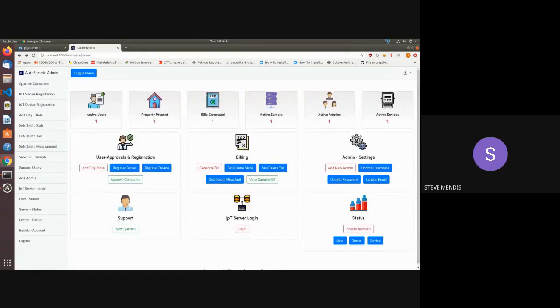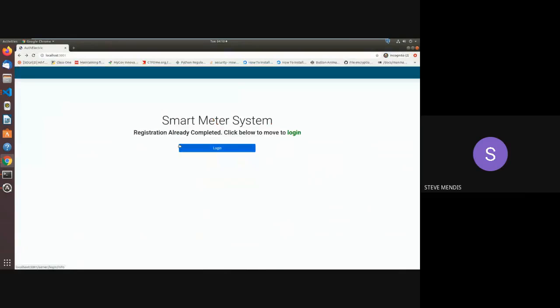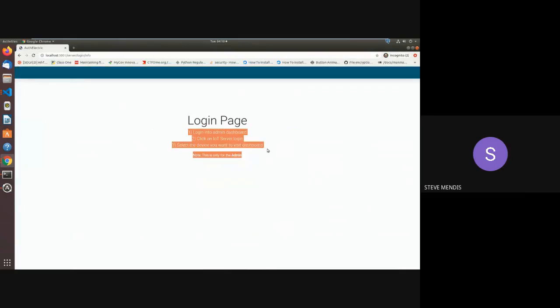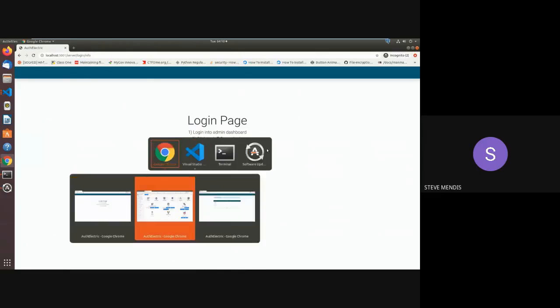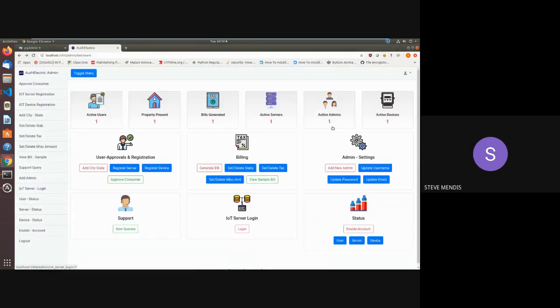IoT server login is something else. For our IoT servers, we have not kept a direct login method. Like I can show it to you. Over here, if we try to log into the IoT server, there are no login credentials, or we cannot enter any credentials. It says that you have to go to the admin dashboard, and from there try to log in. So if we try to log into our IoT server and click over here, we will get a mail on which the login link would be there.